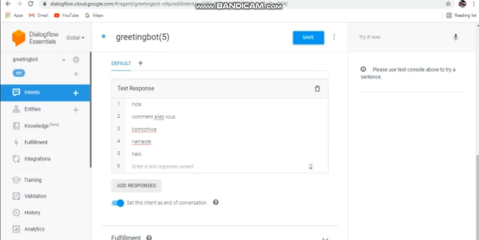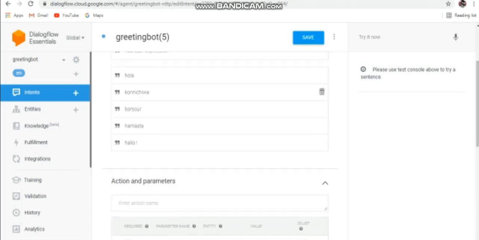Then we will set this intent as end of the conversation, and then we will try whether it's working or not.